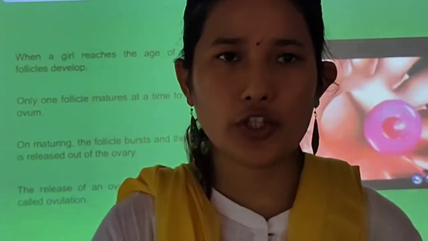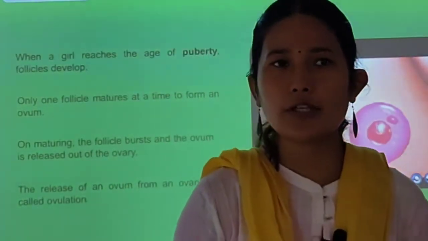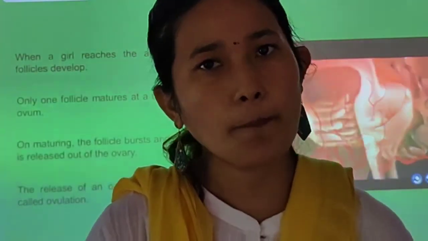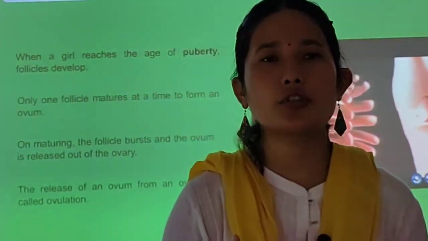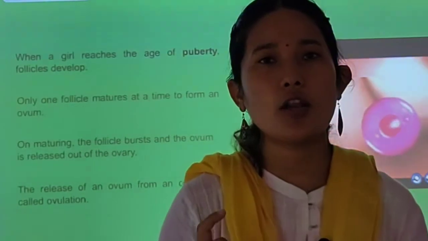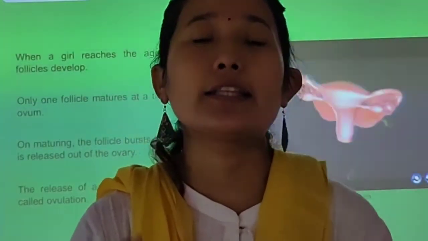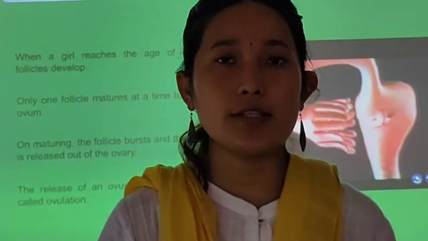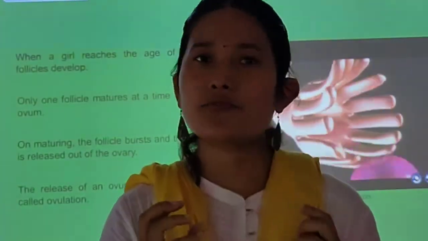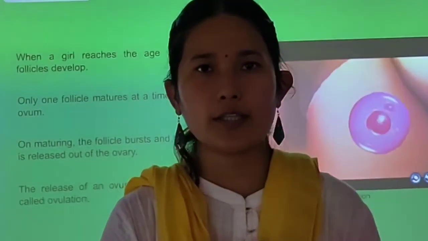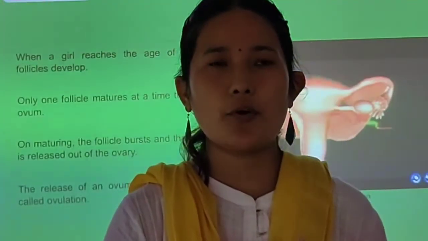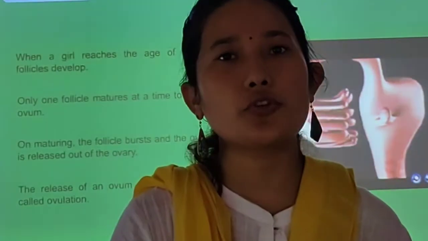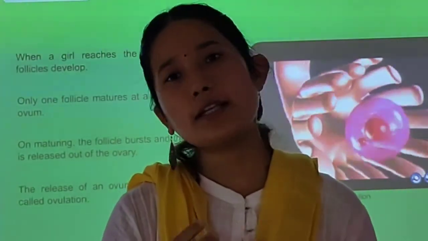After ovulation takes place, another event takes place, that is thickening of the uterus wall. This thickening of the uterus wall is known as the endometrium. If your egg is fertilized by the sperm and zygote formation takes place, it goes and sticks itself to the uterus, and there the baby develops.